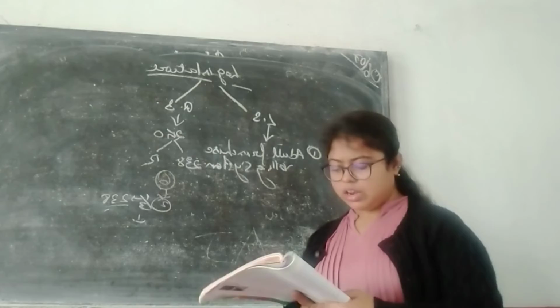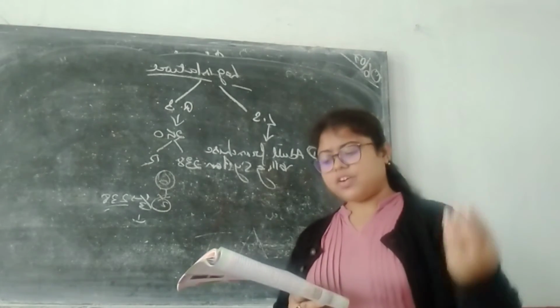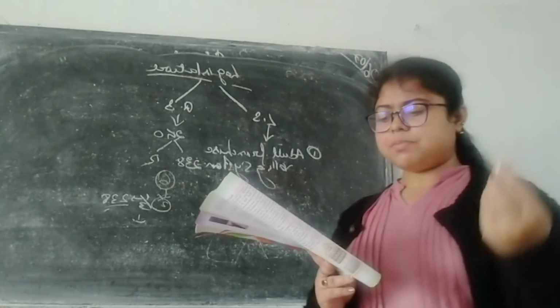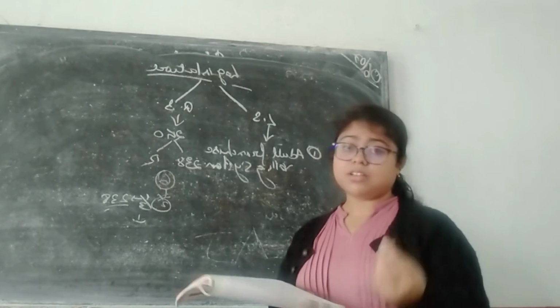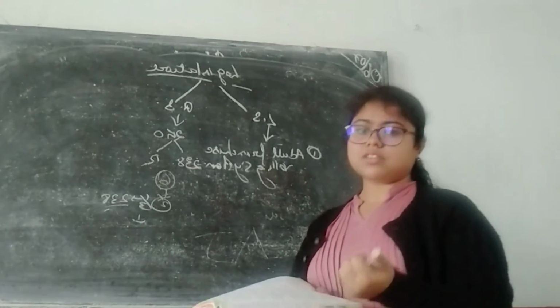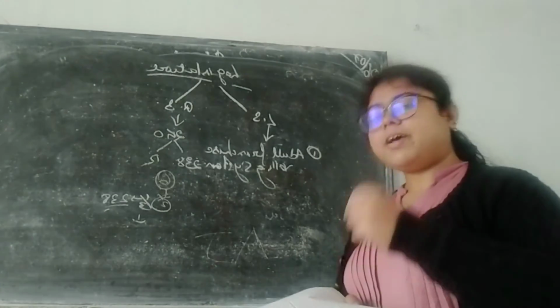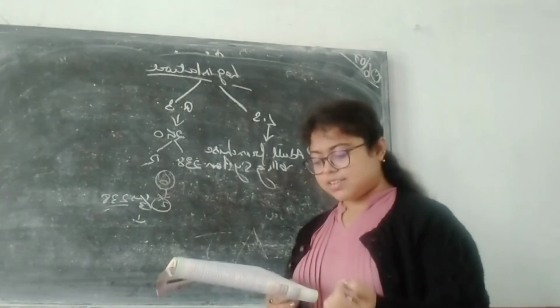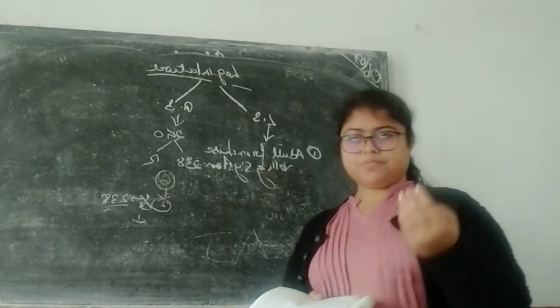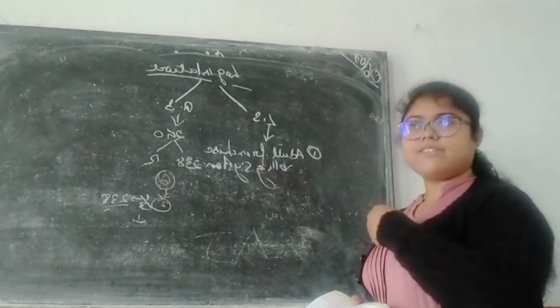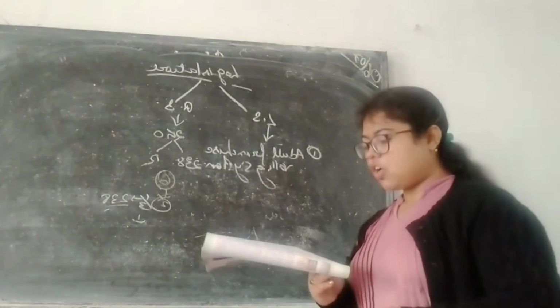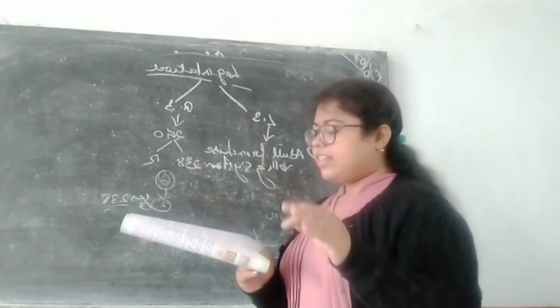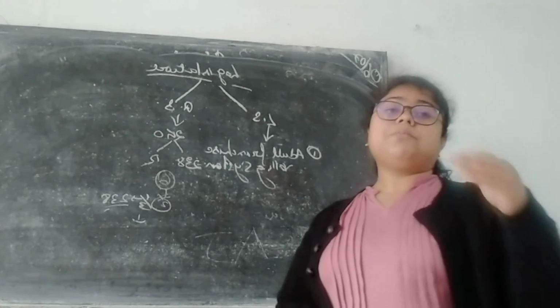Okay. Now, how is the bill passed? First, it's originated. That means where is the bill made? If it is a money bill, it's Lok Sabha. If it is another bill, it may be Lok Sabha or Rajya Sabha. Okay. Now, first reading is done. First reading means when it comes to the Lok Sabha, it must have a first reading. Who does the first reading? It's the member of either house from where the bill is being introduced.